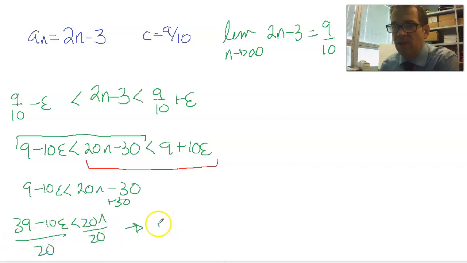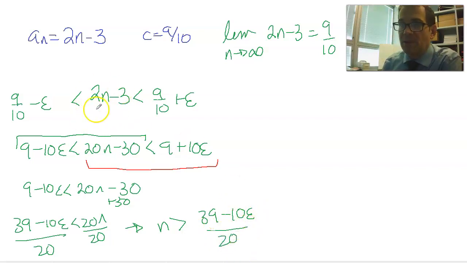So I end up saying, as long as n is more than 39 minus 10 times a tiny, tiny number over 20, then terms of the sequence are more than 9/10 minus a little bit. Let's try the other side, the red side.